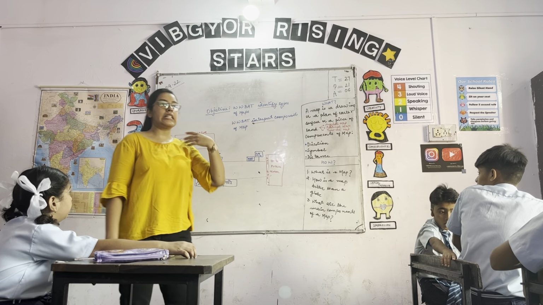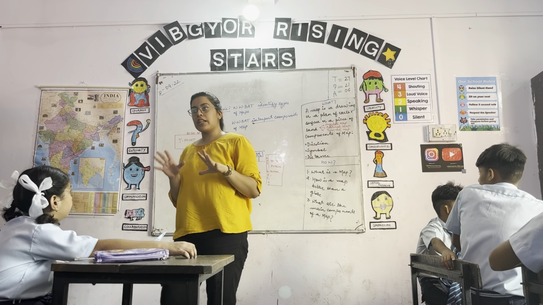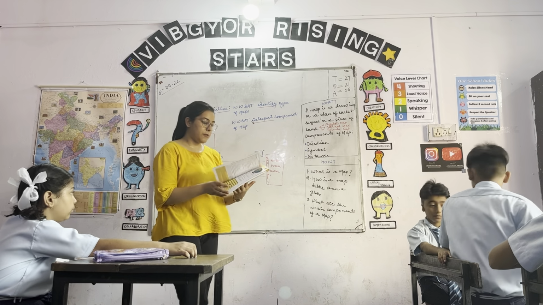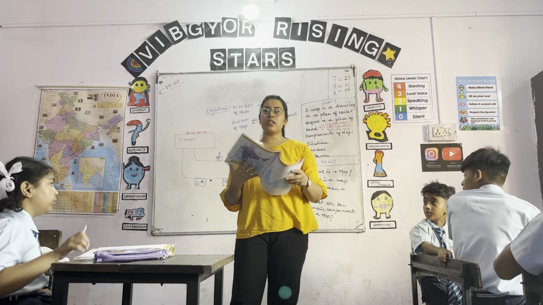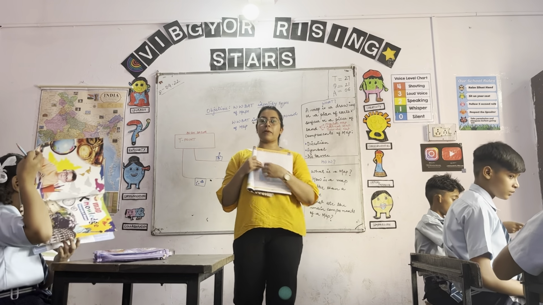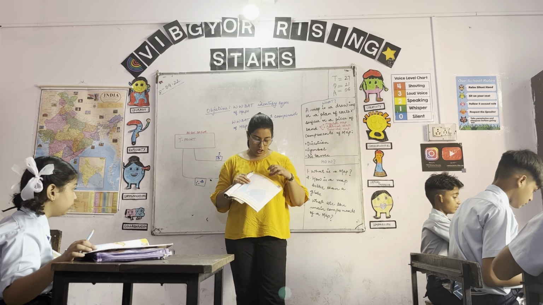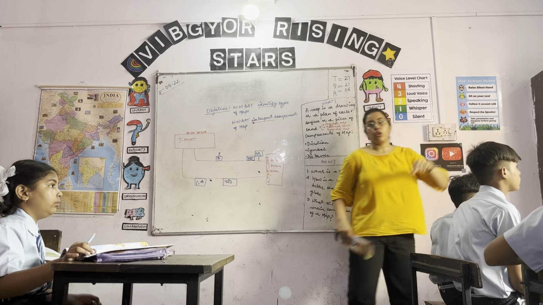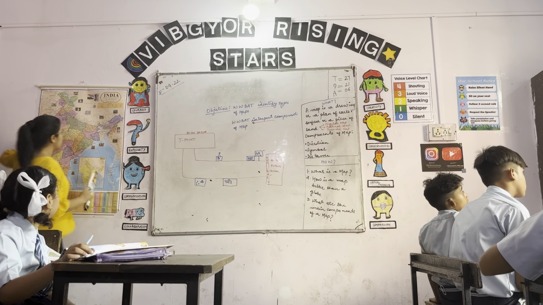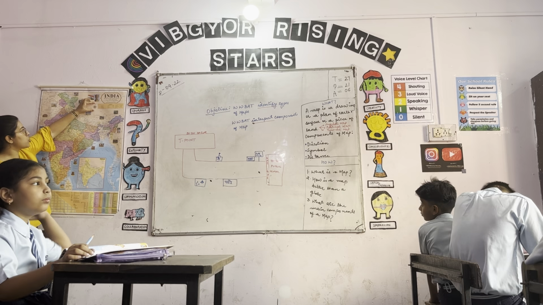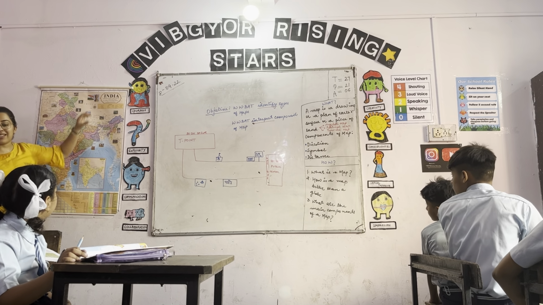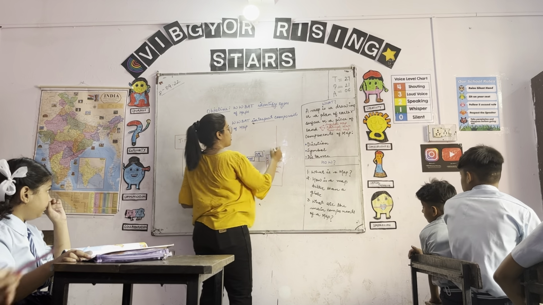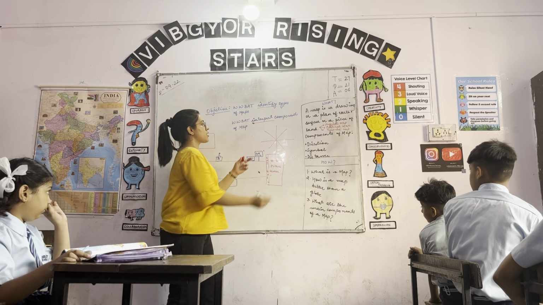We will be able to interpret components of a map. Now you've seen different types of maps in the class. You have a map book on your tables. You have seen different types of maps in the map book. Do you see there are different things other than the states and boundaries? There are other things on the map too. If you see this world map, there are small components inside it also. Similarly, if you see this India map, this is the whole India map. There is one small component here, which is directions. Have you all seen a compass? Not the maps compass. This is the compass I'm talking about.